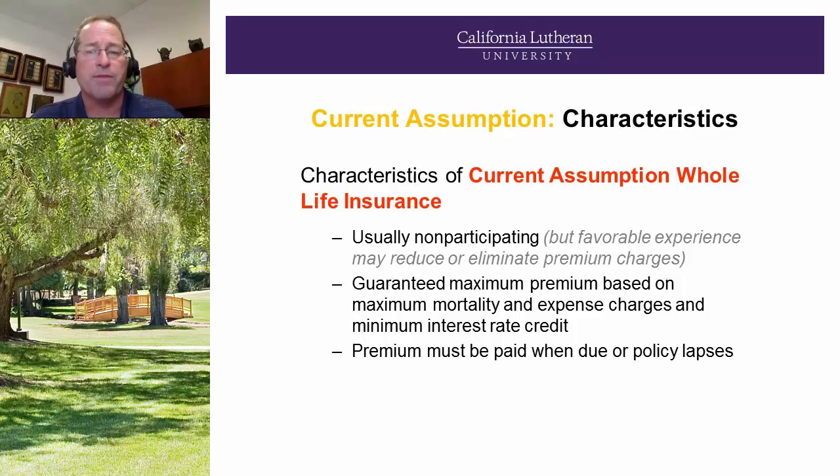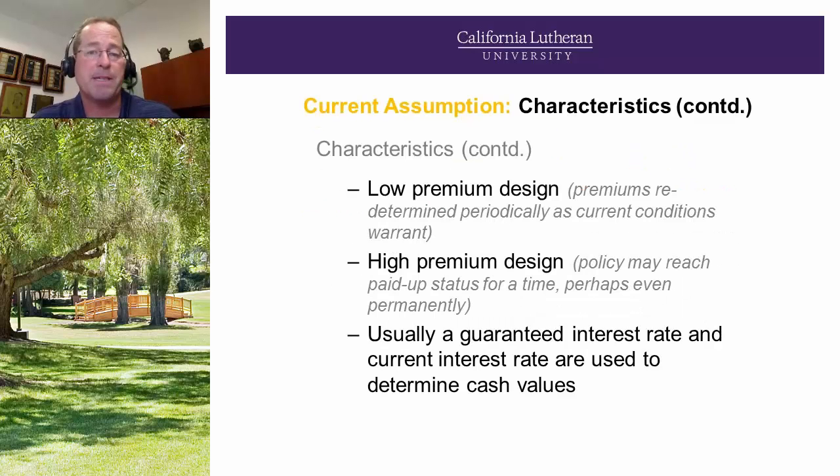Some more characteristics of current assumption life. Usually non-participating, but favorable experience may reduce or eliminate those premium charges in the future. There are guaranteed maximum premiums based upon maximum mortality and expense charges and minimum interest rate credit. So there is a ceiling on this of what could be charged. And the premium must be paid when due, or the policy will lapse.